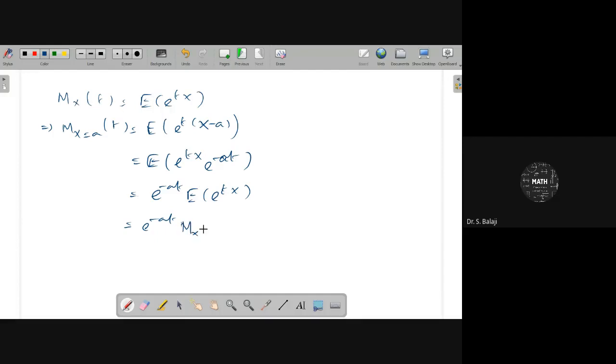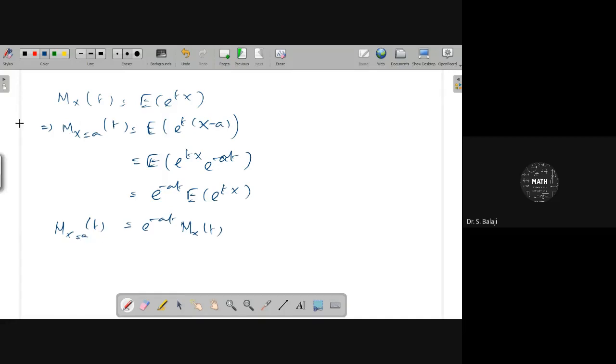about the origin 0. If you want to identify the moment generating function about any origin other than 0, that can be written with the help of the origin 0 mgf. You take e power minus at and multiply it by the origin 0 mgf, e power minus at into the origin 0 mgf.